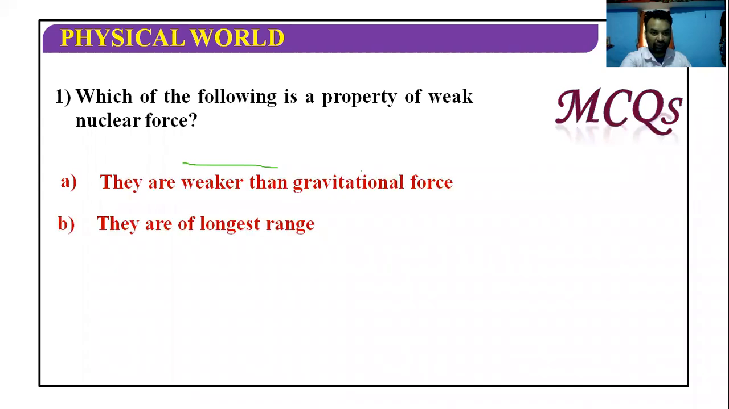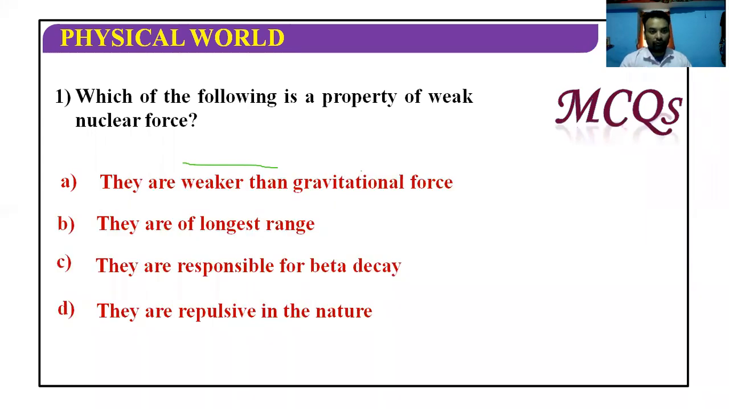So let me take a few questions. Which of the following is a property of weak nuclear force? They are weaker than the gravitational force, they are longest range, they are responsible for beta decay, they are repulsive in nature. So they are responsible for beta decay. This is the main point.